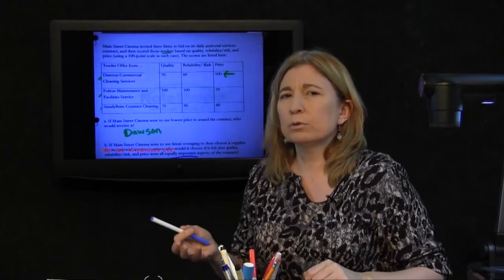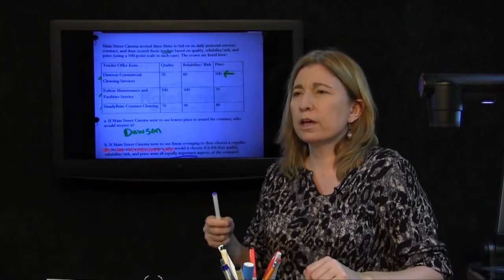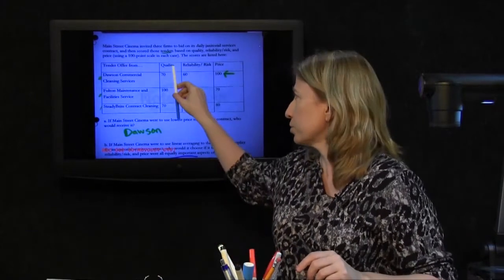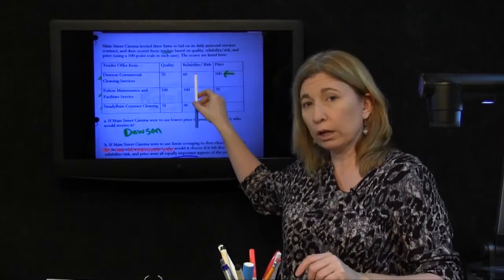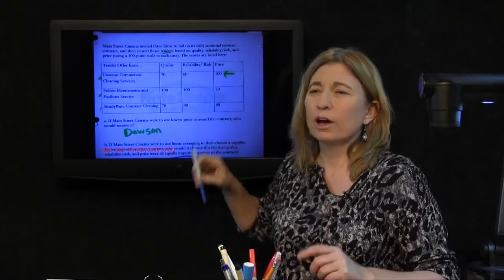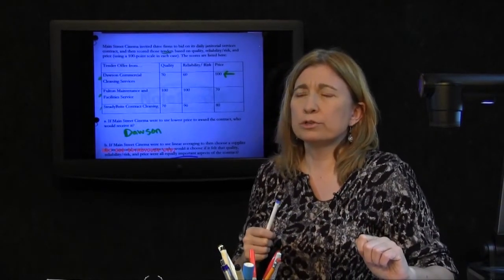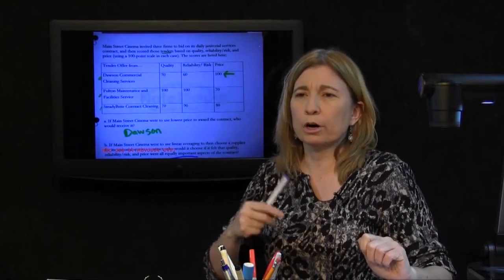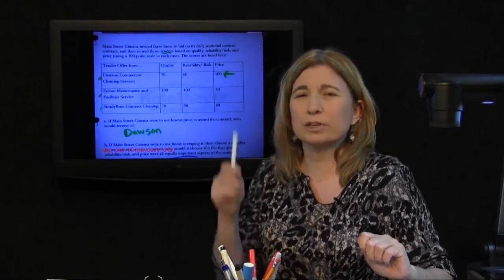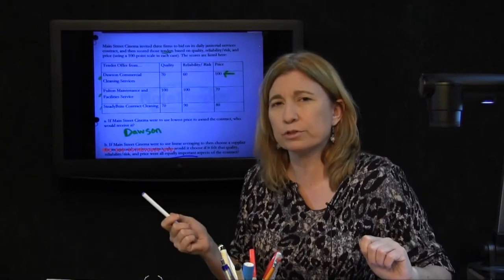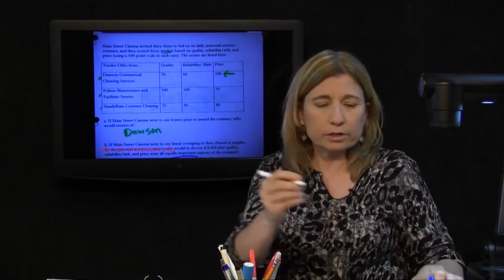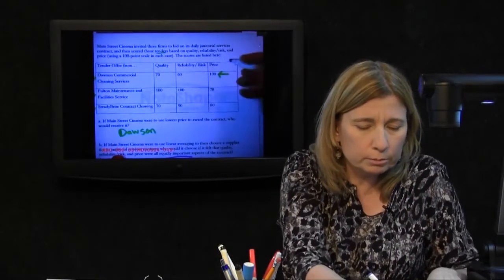If they're equally important, that means that in linear averaging, we would attach the same weight to quality, reliability, risk, and price, which means that in terms of arithmetic, the way to determine who would come out on top is to simply average the 3 scores. Average the 3 scores in each case.